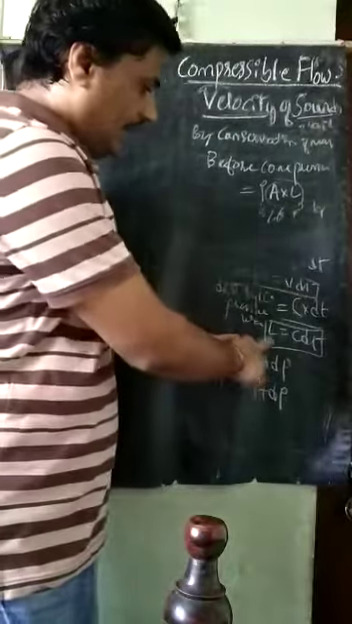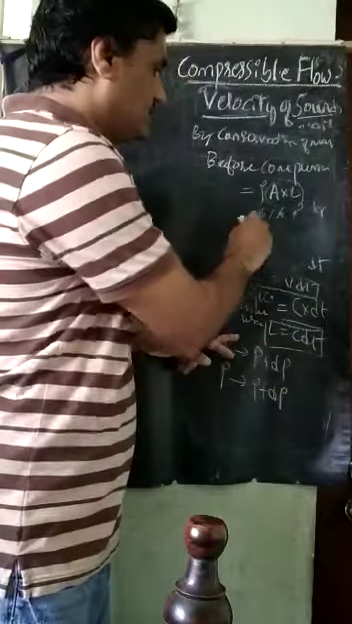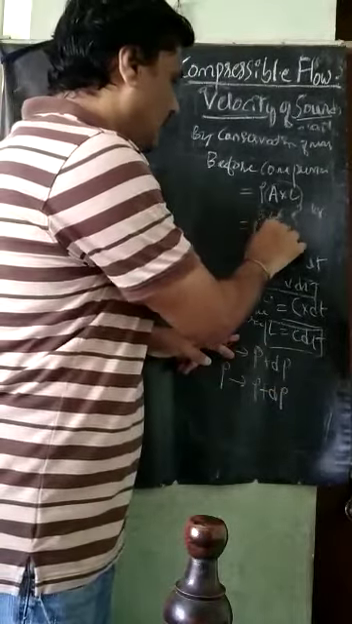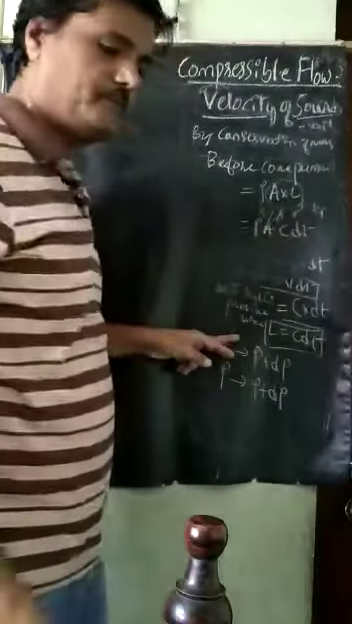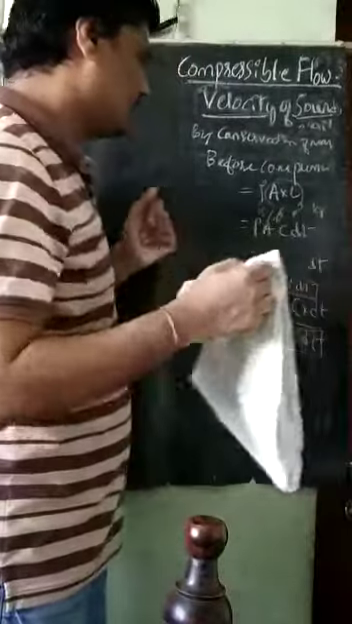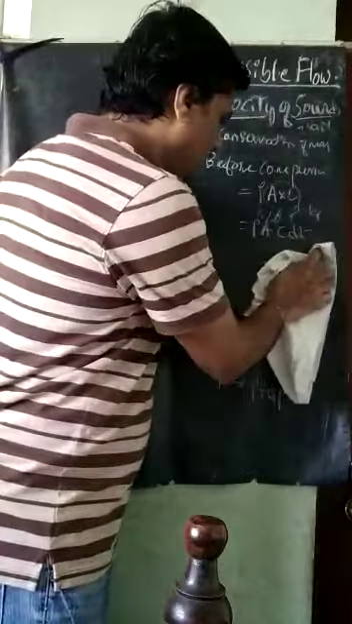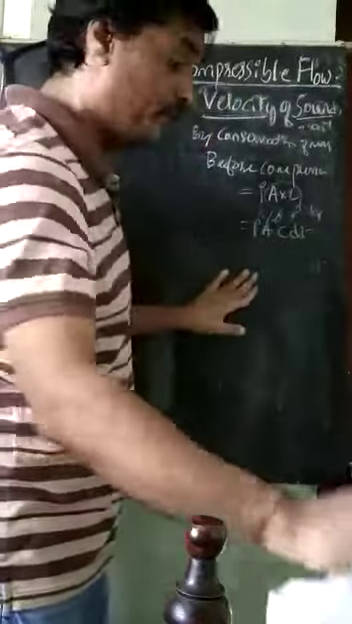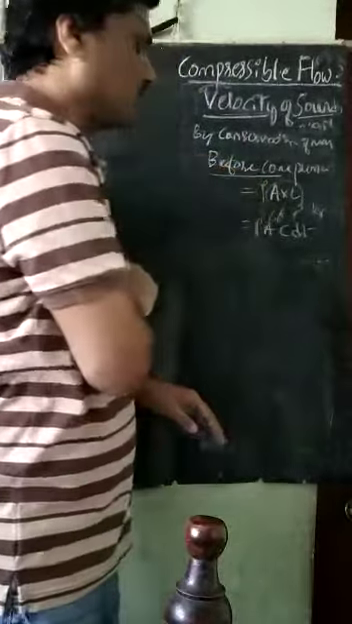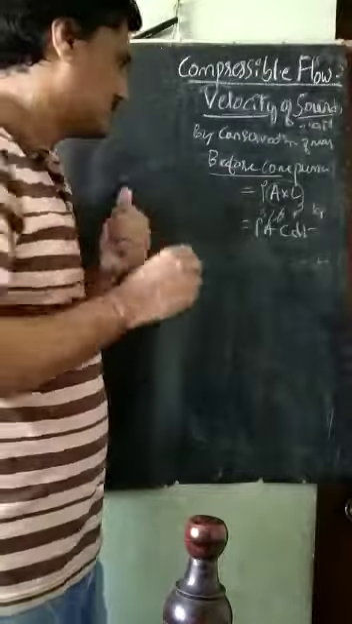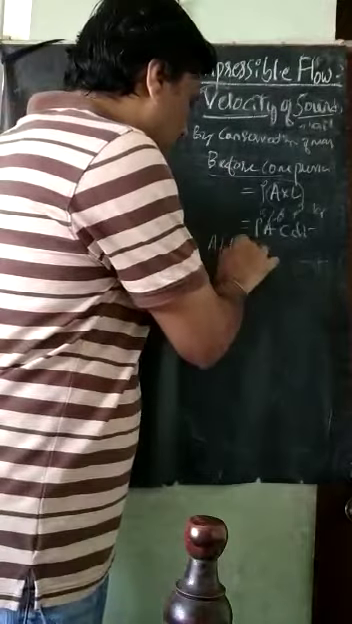We know that L is equal to c dt, substituted here. Rho A L is equal to rho A c into dt. This is the relation for the mass before the compression. The next one is after compression.